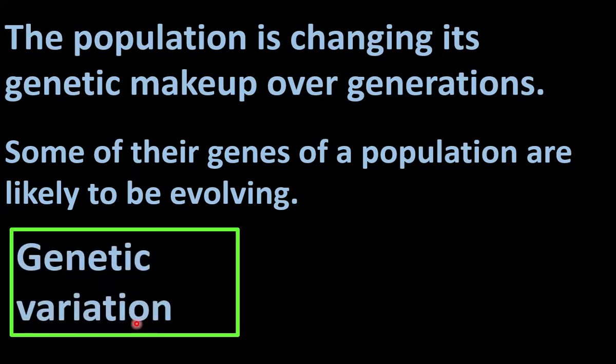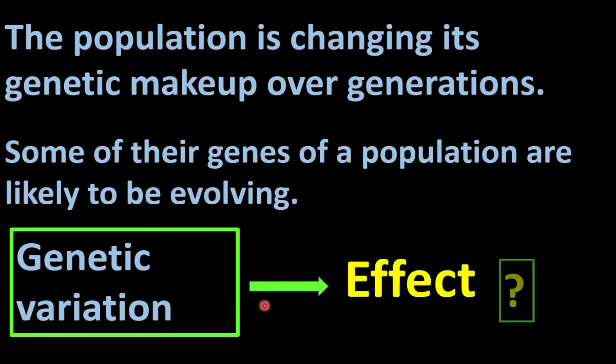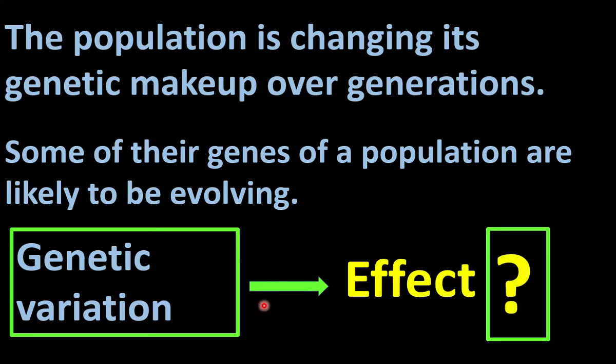These genetic variations over a long period of time lead to some effect. What's the effect of genetic variation? When genes are evolving, that results in genetic variation. This genetic variation over a period of time leads to evolution.